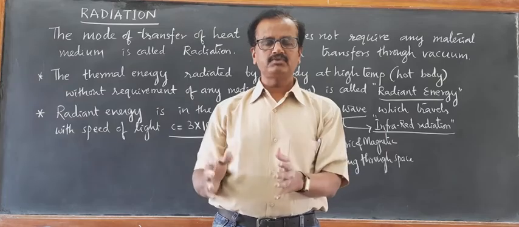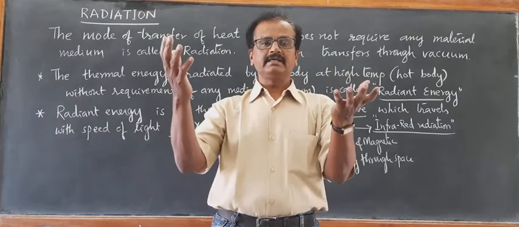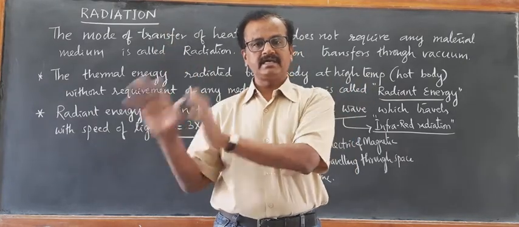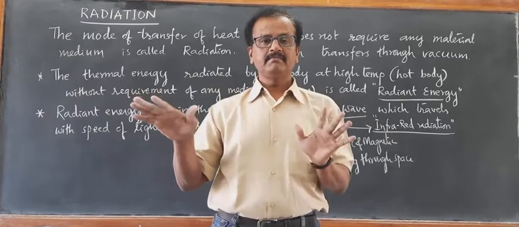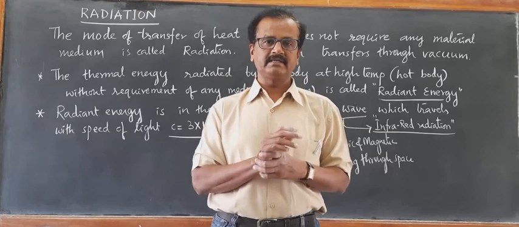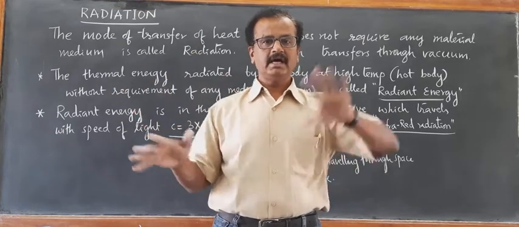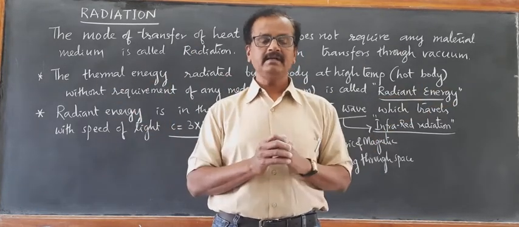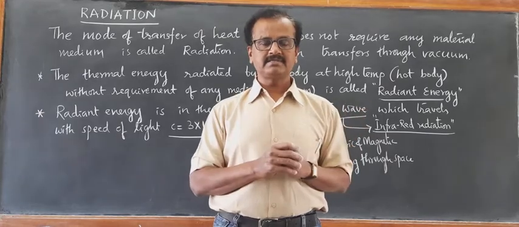Almost all the light that is falling is totally reflected. And if you touch the yellow painted metal surface, partly it is absorbed and partly it is reflected. It will not be so hot as that of the black painted metallic surface.